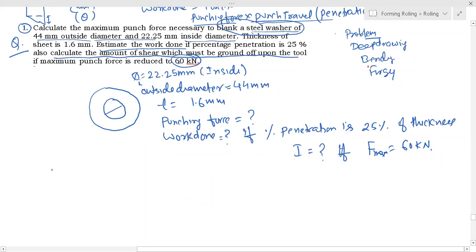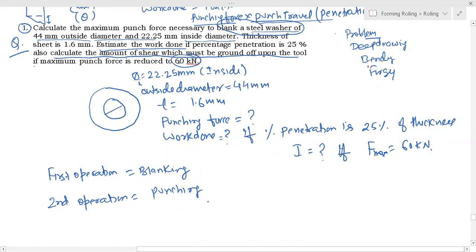So as I said, the first operation is blanking, and the second operation is punching. In both cases, first we'll calculate the load.